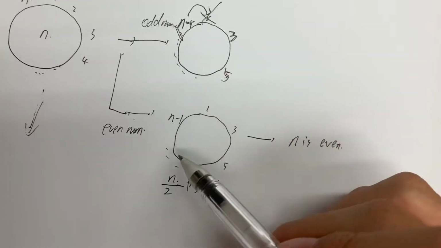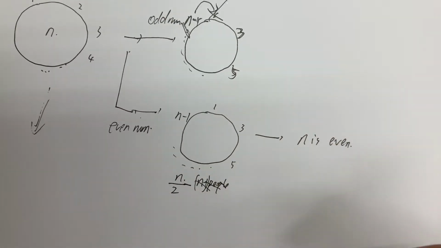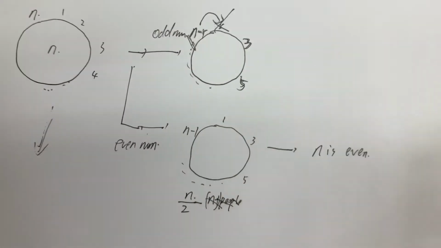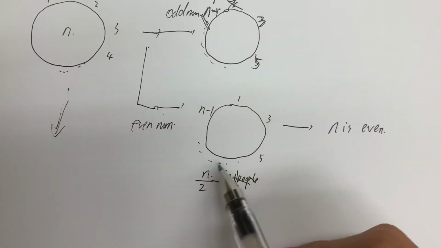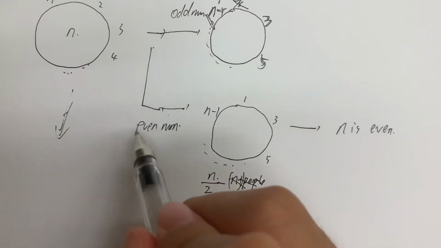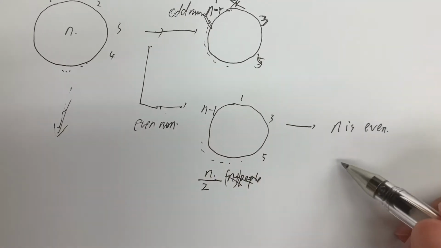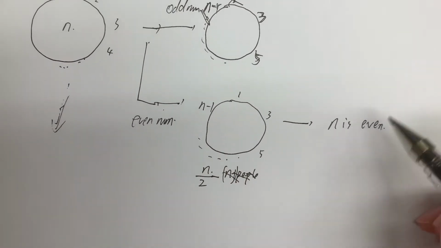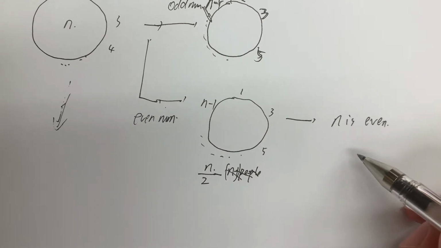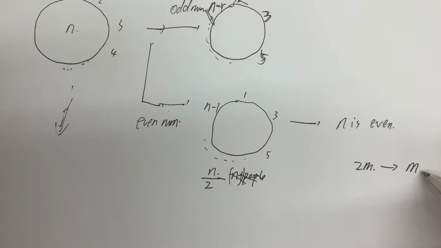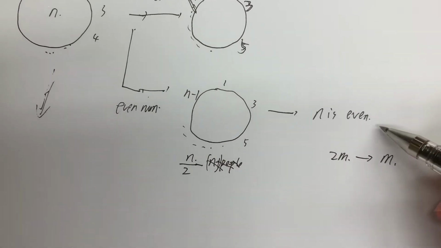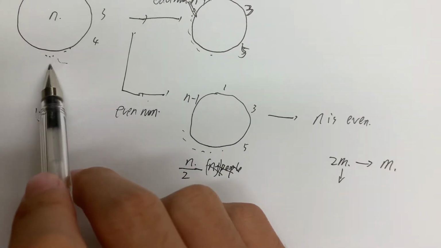Do we have to minus 1? Let's think a second. No, we don't have to minus 1. There are n people, and n over 2 people remain if n is even. So we suppose that the number of people is 2m, and here we have m. So we use m to represent n over 2.